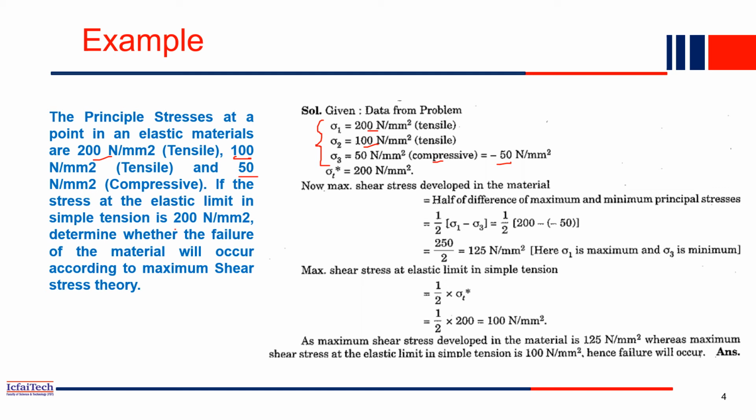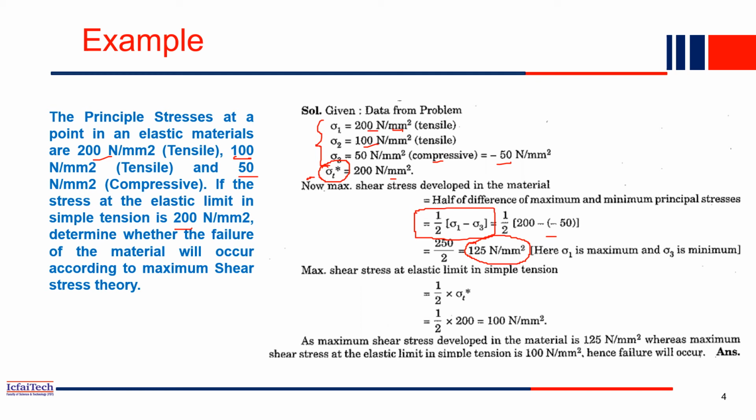And sigma star t means the yield stress of the material. The yield stress is also given, it is 200. Now you are asked to find out whether this material is safe or not. So what is the maximum shear stress? These equations we derived in the last class. You just plug in the values: half into sigma 1 minus sigma 3. Sigma 1 is 200 and sigma 3 is minus 50. So you will get the maximum shear stress as 125 Newton per mm square.